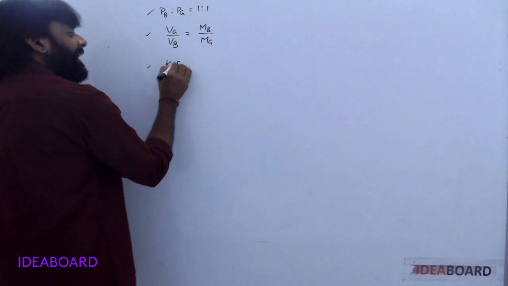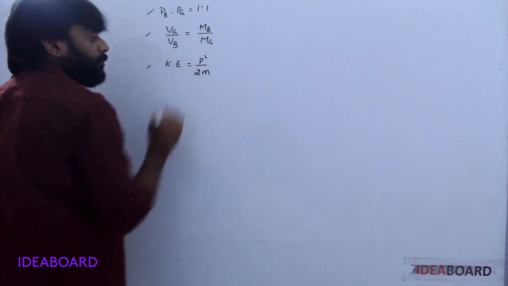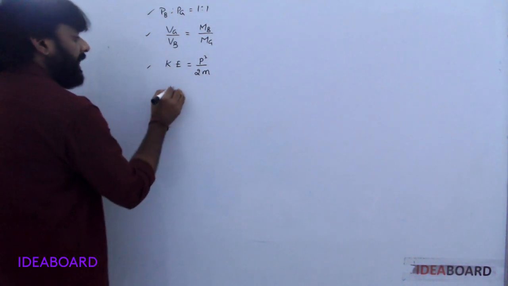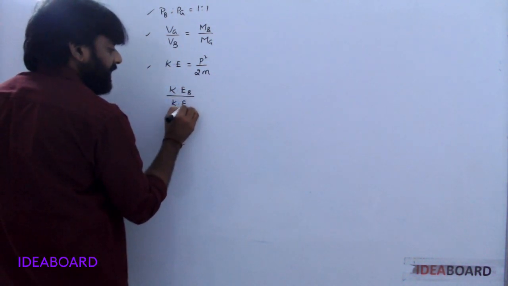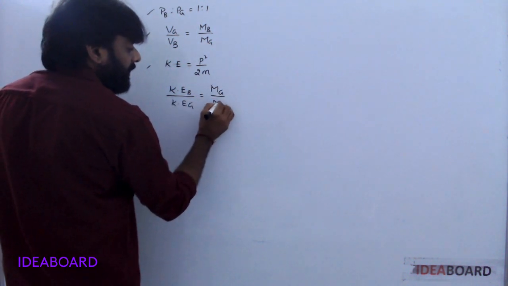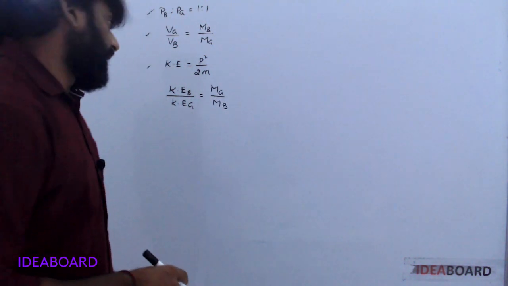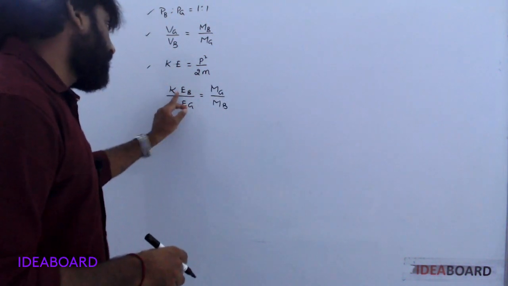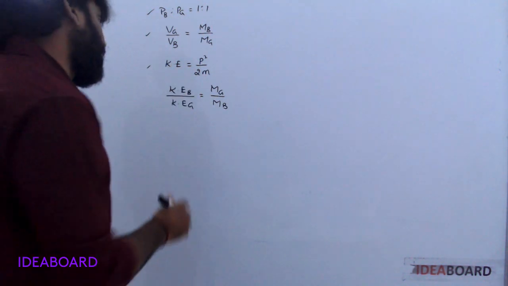You know kinetic energy is equal to p square by 2m. Kinetic energy of the bullet by kinetic energy of the gun is equal to mass of the gun by mass of the bullet. Kinetic energy here is inversely proportional to mass.